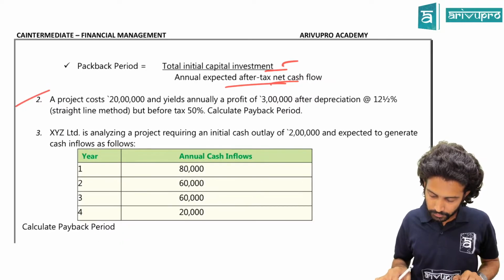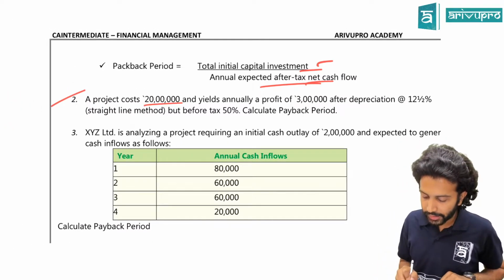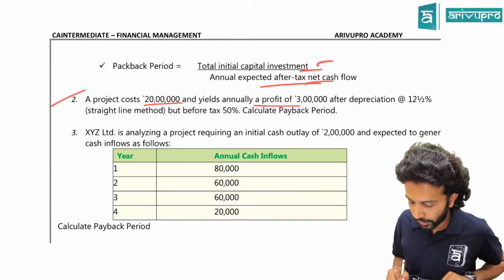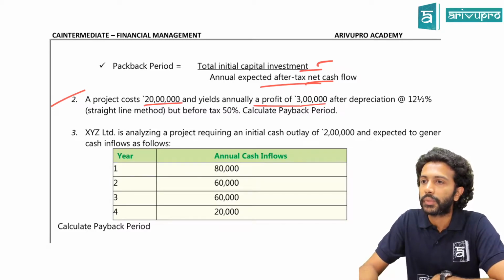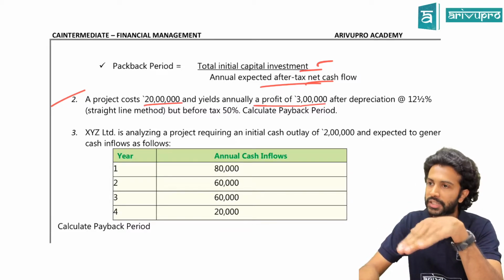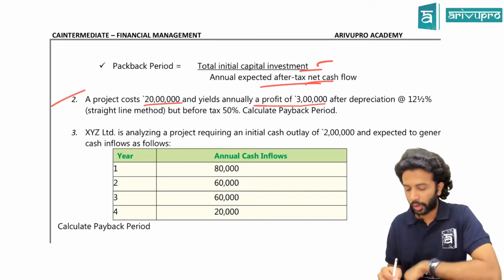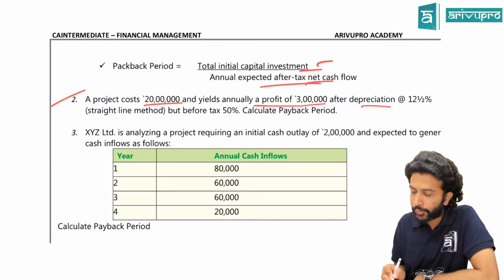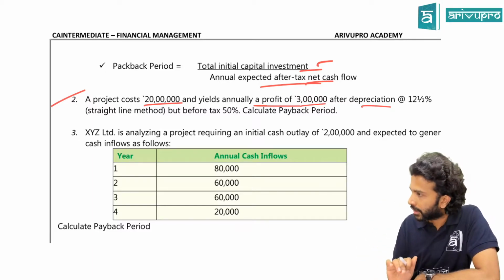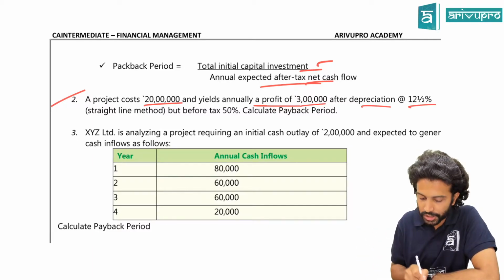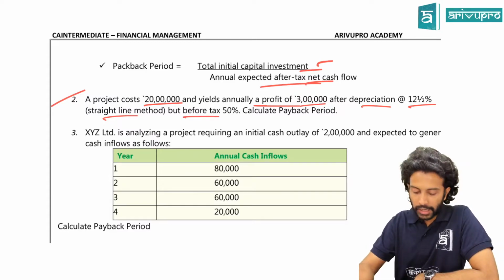A project costs 20 lakh rupees and yields an annual profit of 3 lakh. Underline the word annual. So what can you make out of it? Every year the cash flow is 3 lakh. If it is uniform, can we apply the formula? Yes. And what is this profit there? 3 lakh after depreciation, meaning after deducting depreciation. At what rate are you charging depreciation? 12.5% on a straight line method, but it is before tax.